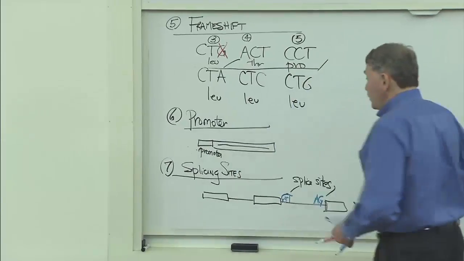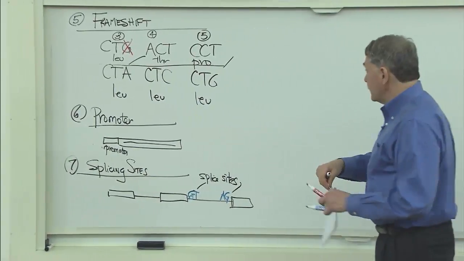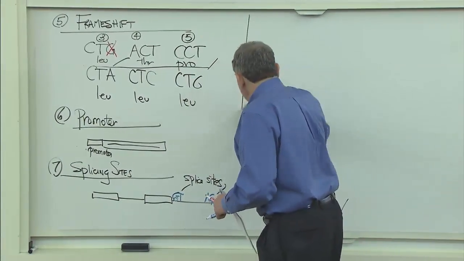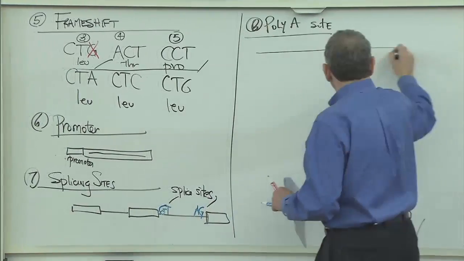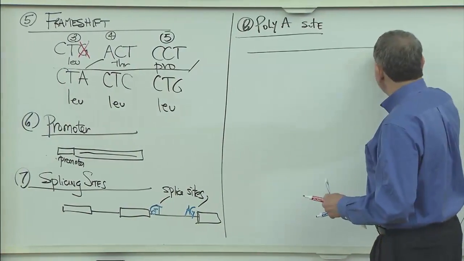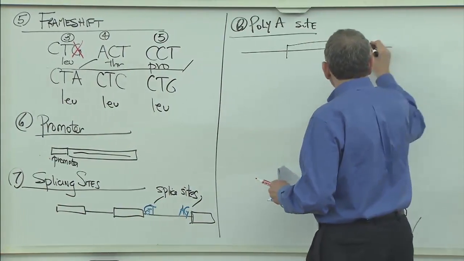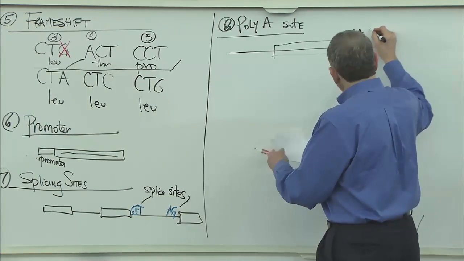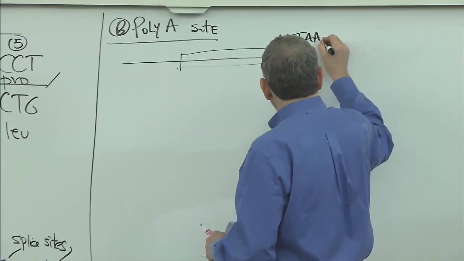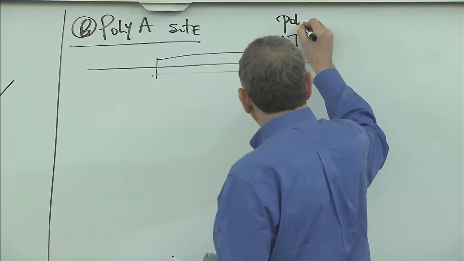Oh boy, what else could go wrong? Well, I said that there's a polyadenylation site along here. It turns out there's a polyadenylation site right near the end of the gene here, and it goes A, A, T, A, A, is my poly-A site.